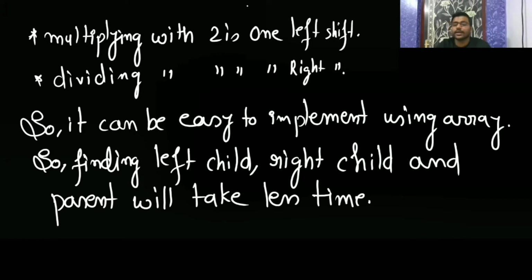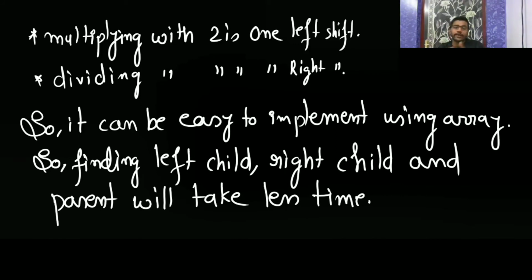So we have seen that we are storing the heap in an array. Why are we storing a heap in an array? Because it is going to save memory, because a heap is a complete binary tree. A complete binary tree will first have the left child, then the right child, so in this sequence we are not going to waste any memory. And we are not using a linked list. Why not? Because from a linked list we need to construct a tree, then from the tree we need to construct the heap. If you use a linked list, it is going to take a lot of memory, a lot of space. Okay, so we are going for an array.